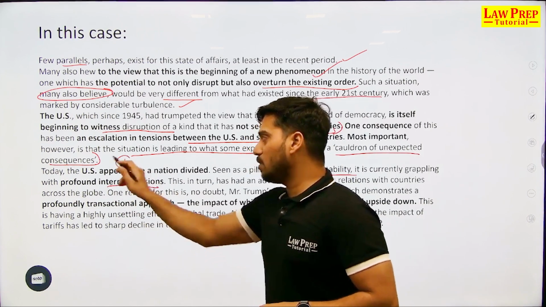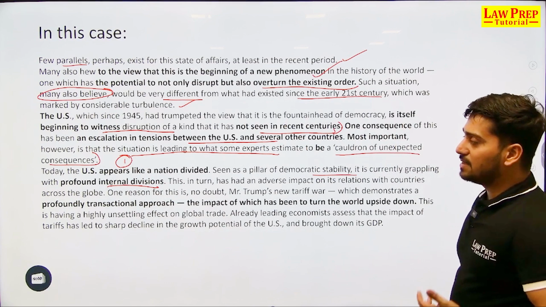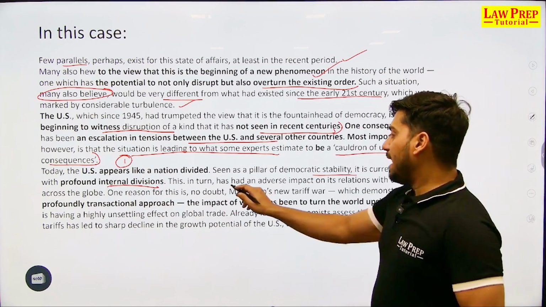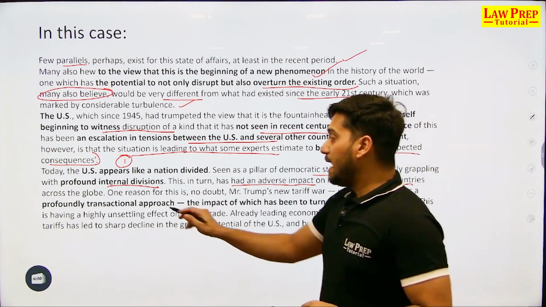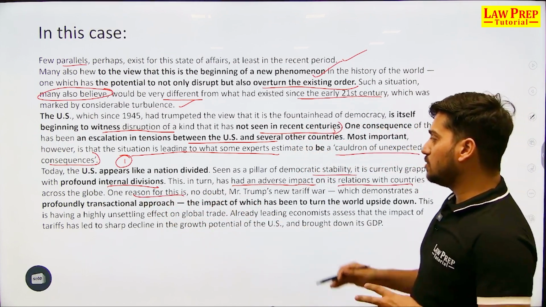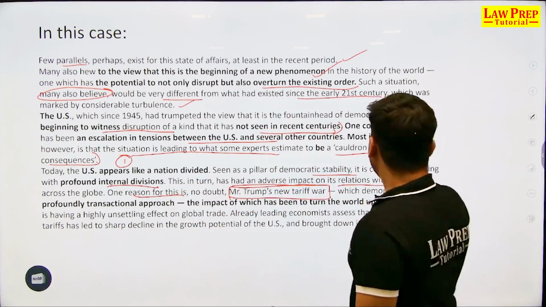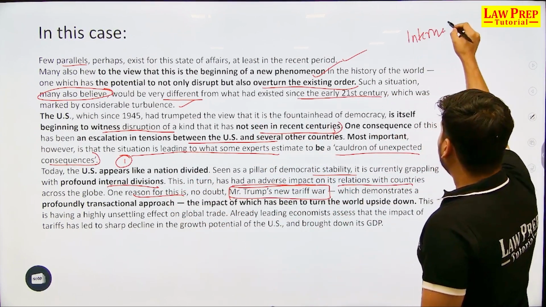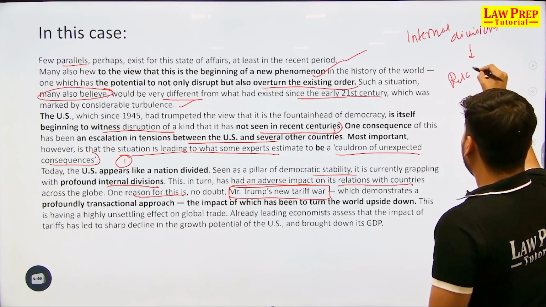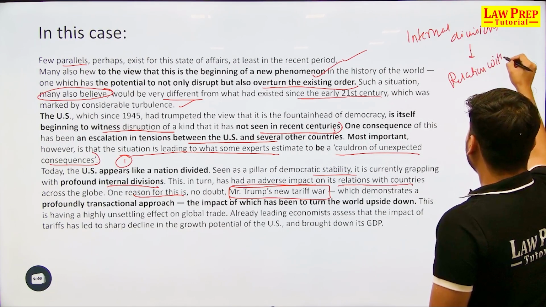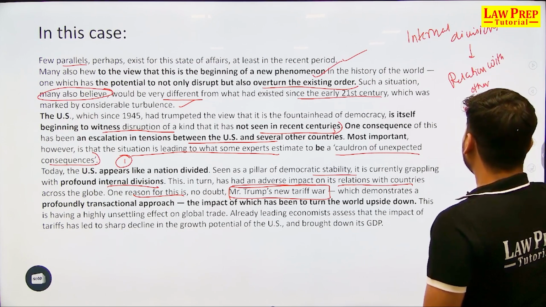So that's one argument that the author is raising, that United States of America is undergoing a lot of challenges, facing a lot of challenges internally. This, as a result, had an adverse impact, a bura impact on relations with other countries across the globe. And what is the reason for this? One reason for this is no doubt Mr. Trump's new tariff war. So internal divisions are there in America, which is affecting relations with other nations, and how this particular relation with other nations thing is anticipated?